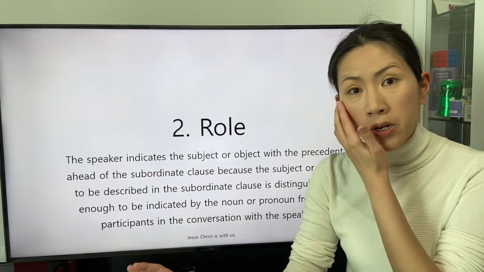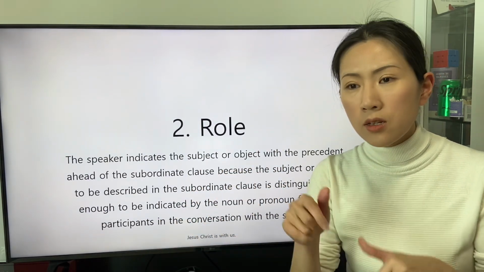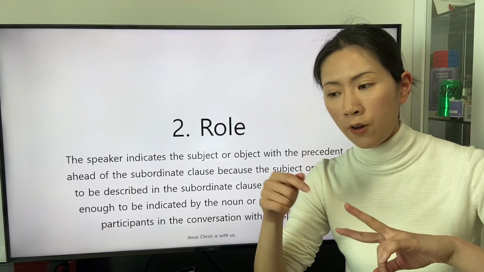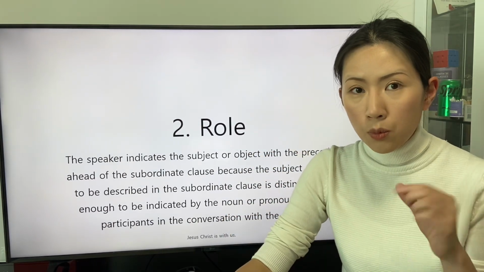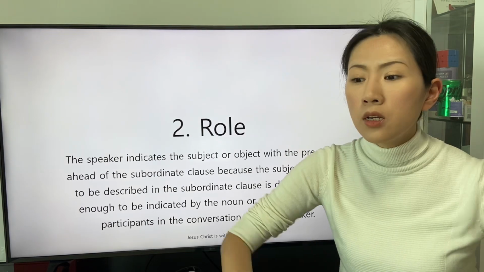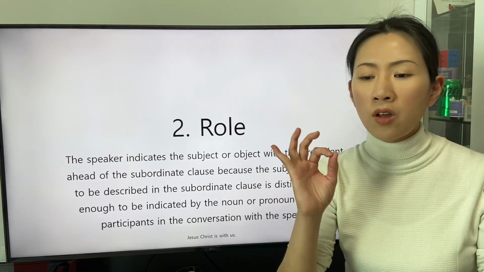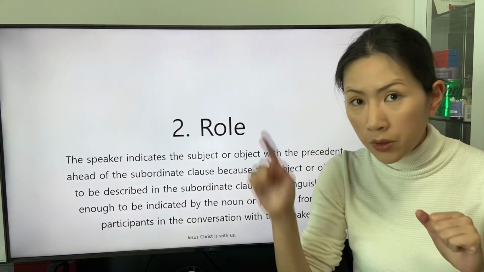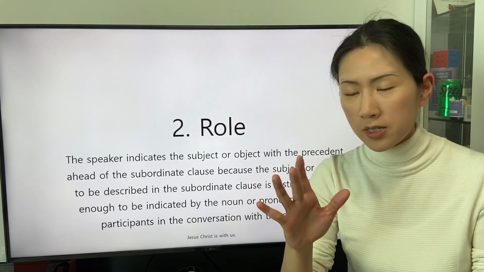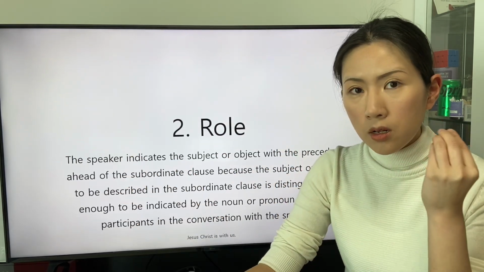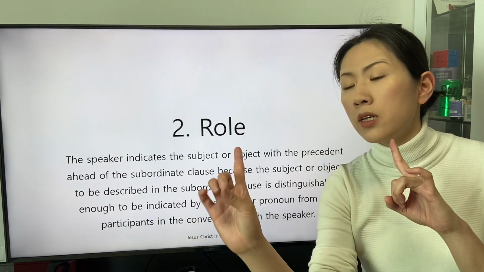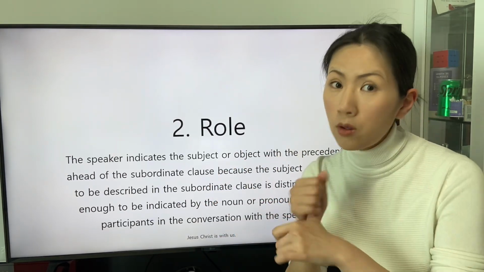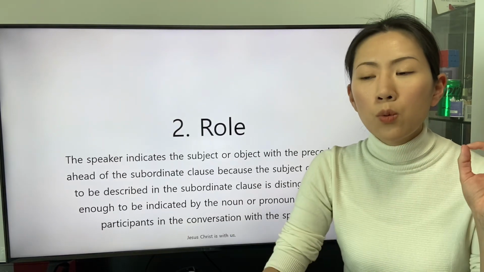So the speaker does not need to state the same indication of the precedent twice. Then the listeners can understand the linkage between the subordinate clause and the main clause without the indirect indication by a pronoun or a determiner.